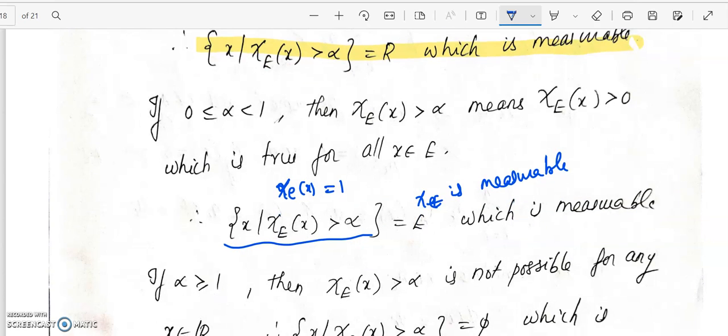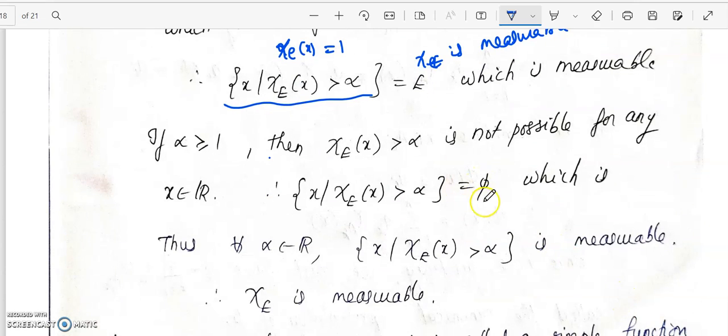The last case is when we have alpha greater than or equal to 1. In this case, the set we need is the set of all x such that chi greater than alpha. So we start at chi greater than 1. Chi assumes only the values 0 and 1. So if chi is greater than 1, there is no x value such that chi is greater than this alpha. This set will be the empty set. Now we know that the empty set is again measurable. So for all alpha belongs to R, in the third case also it is measurable.